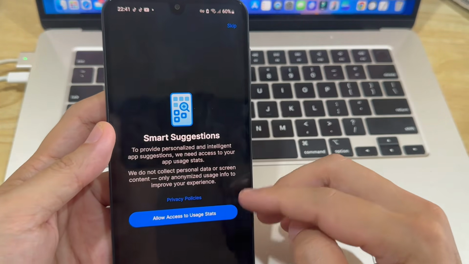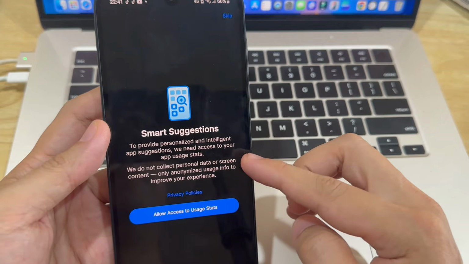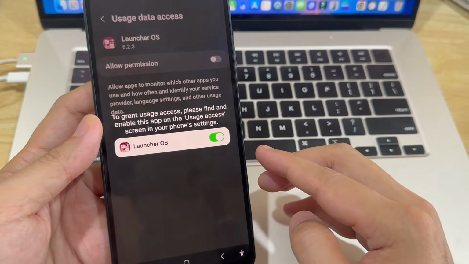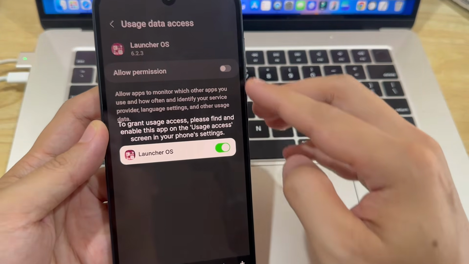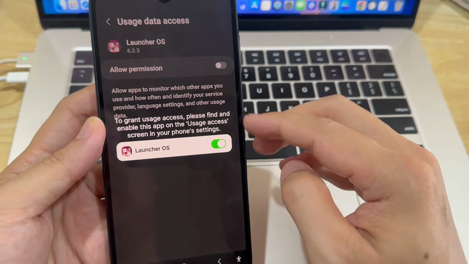Now, you'll see a screen that says Smart Suggestions. This step is important. It asks for access to your app usage stats. So just tap Allow Access to Usage Stats at the bottom. Then turn on Allow Permission.